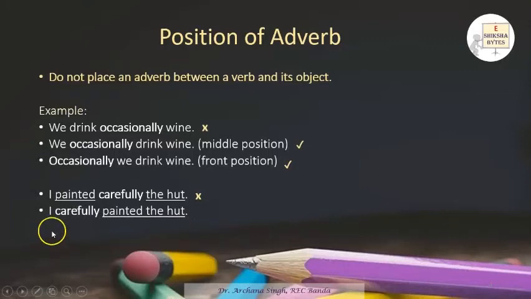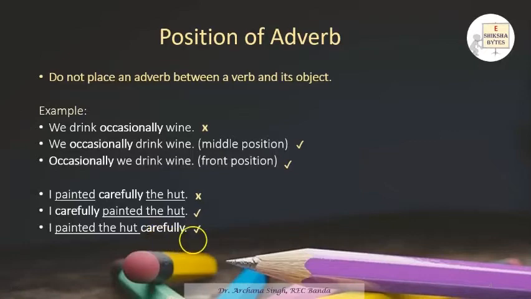Another is, I carefully painted the hut. Here, carefully is taking a middle position. It is not interrupting the verb and its object. So the sentence is absolutely correct. Next is, I painted the hut carefully. Painted the hut, no interruption between the verb and its object, and carefully is taking the last position. So this is absolutely correct.